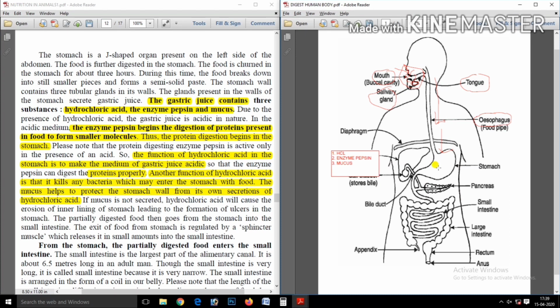As the hydrochloric acid makes an acidic medium, the mucus protects the stomach from this acidic medium. You can see here this is the lining produced by mucus to protect it from hydrochloric acid.